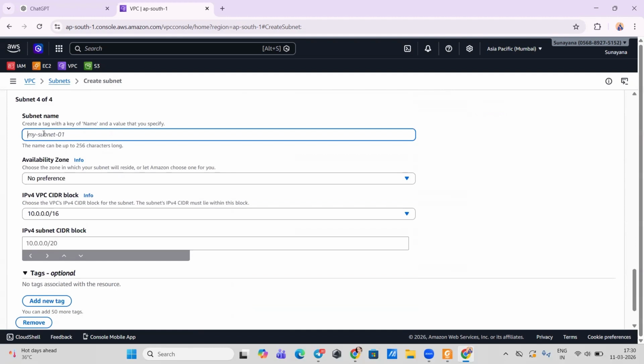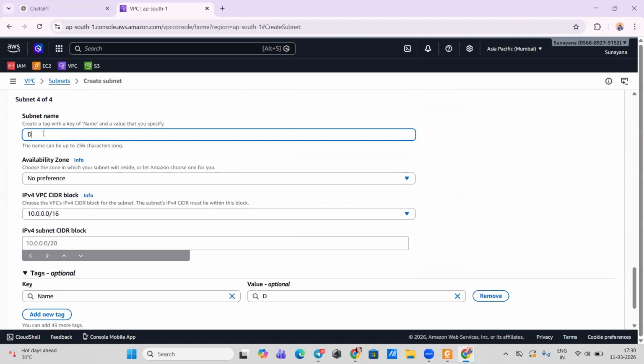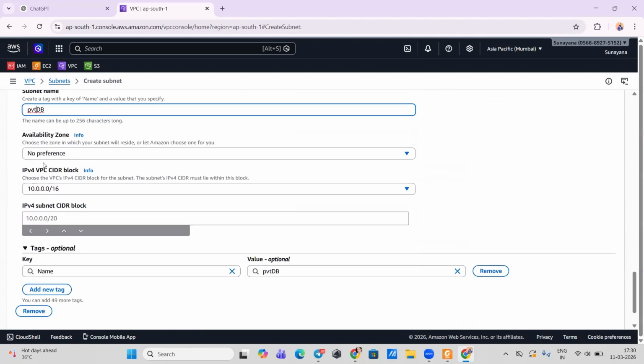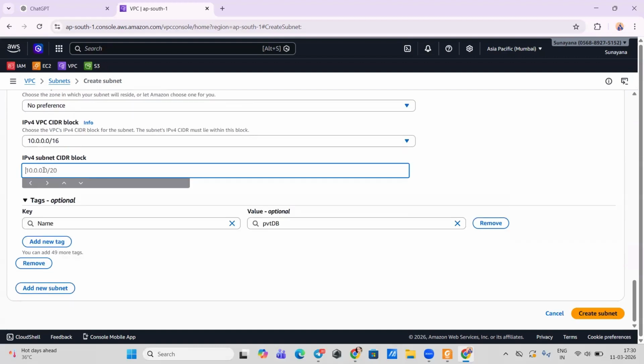This one would be for the database. Okay, so write DB. This is also going to be a private one, but for DB. And we're not giving any preference for AZ. 10.0.3.0/24. Okay, and that's it. Just create it.